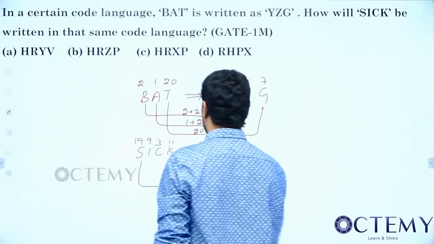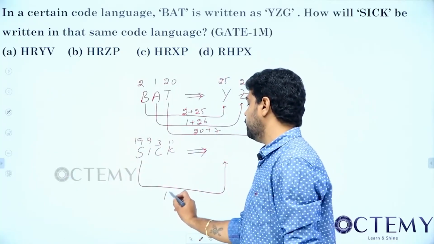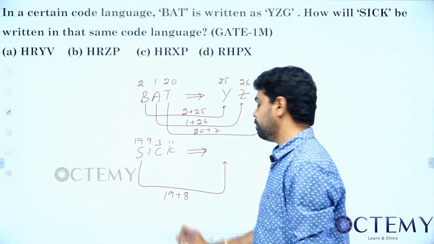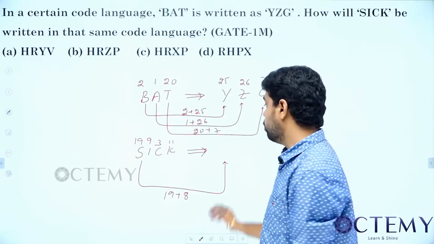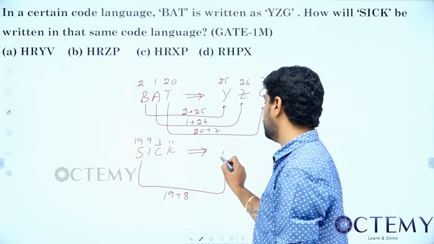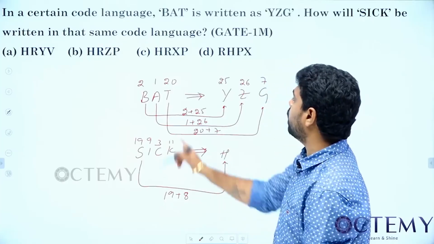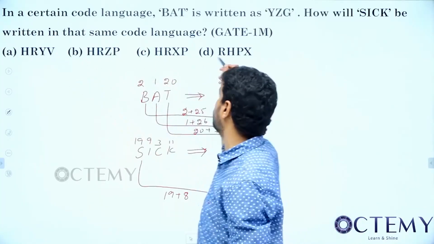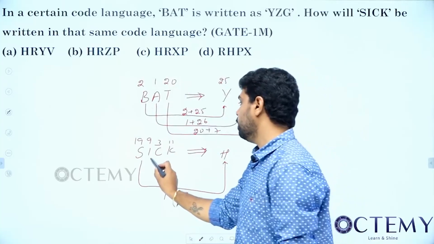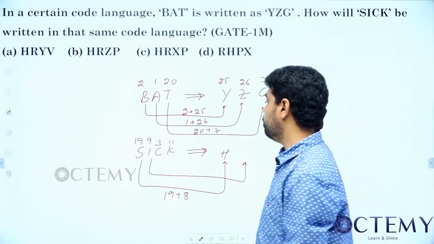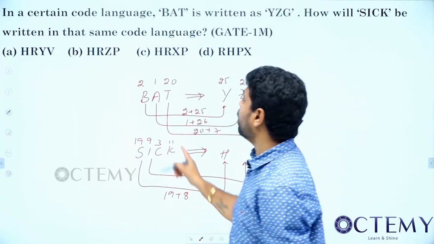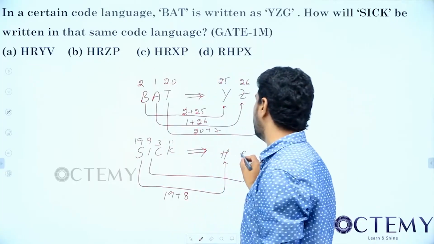So now, what should come here? 19 plus 8. So 8 is what for us? G is 7, so from that, H. So which option is having H first? All three are there. So this is gone now. Next I is 9. So now what we should have? 9 plus, all are having R now. So directly put R, no problem.